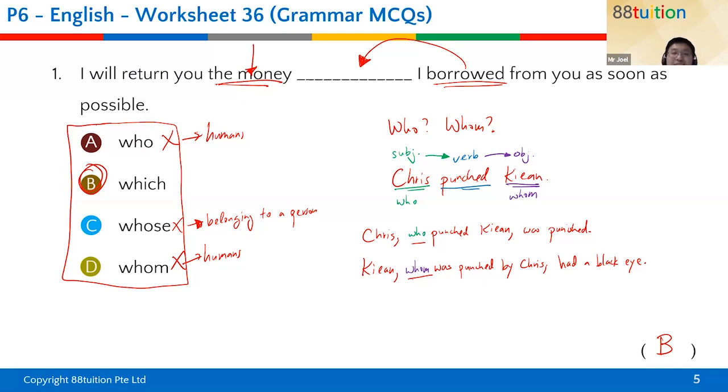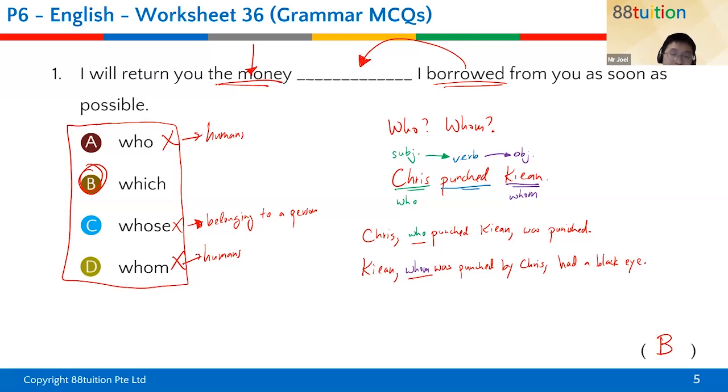You are right. So let me give you all some random questions in the chat group, to see whether you understand or not. I'm going to send you all some questions now. You tell me, should the blank be who or whom?